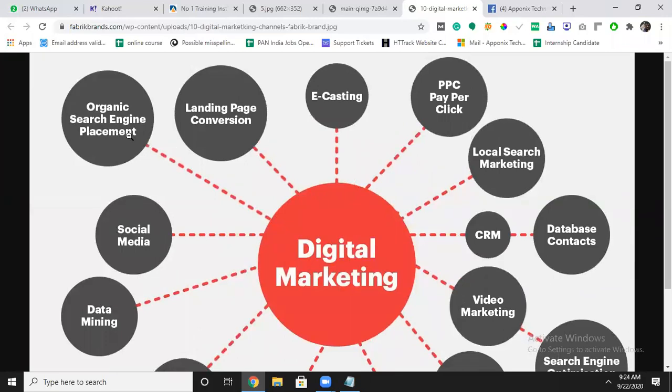What is organic search engine placement? This is called SEO, search engine optimization. Briefly, I will show you.